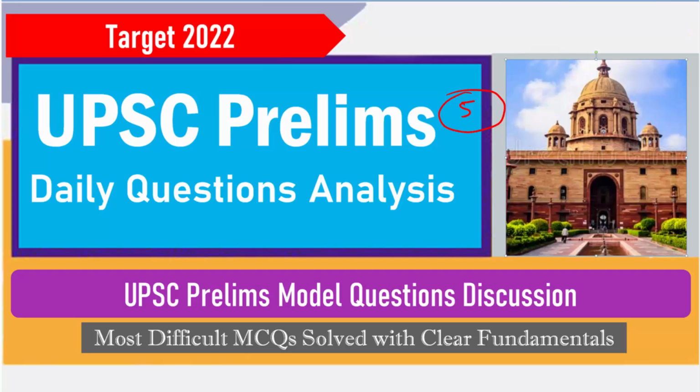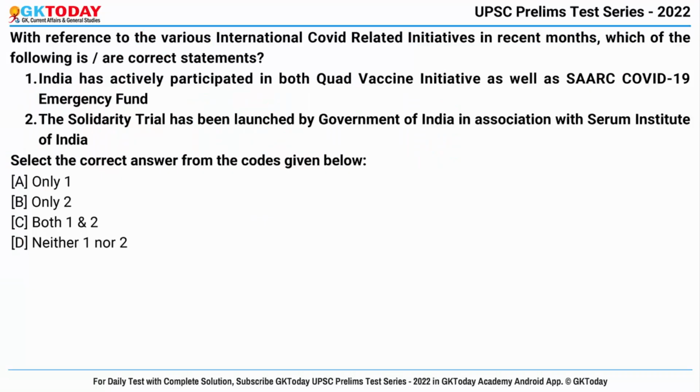So now let's start. Question number 1. With reference to the various international COVID-related initiatives in recent months, which of the following are correct statements? So here 2 statements have been given and you have to identify which of the following are correct, okay? So let's read the first statement. India has actively participated in both Quad Vaccine Initiative as well as SAARC COVID-19 Emergency Fund.